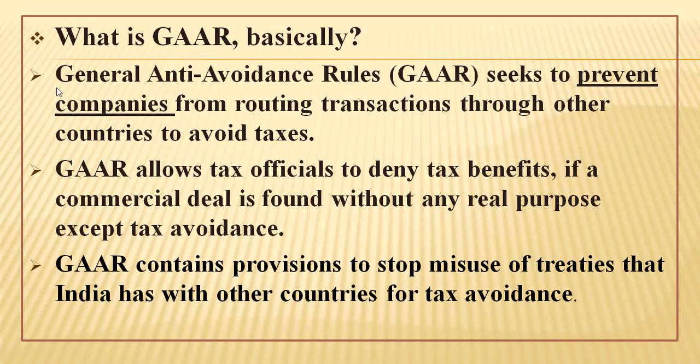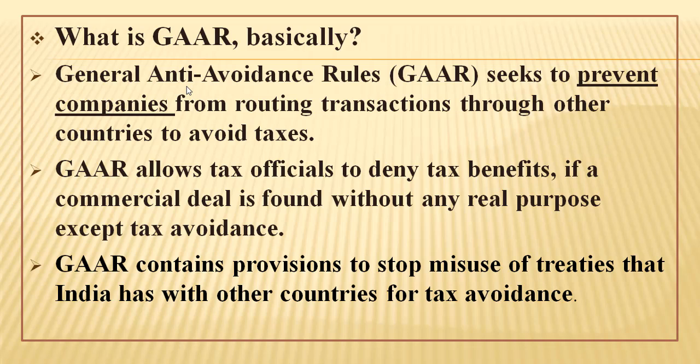See friends, let's look at this term word by word. General anti-avoidance rules. When we say anti-avoidance rules, the word anti here means that these rules prevent companies from avoiding the tax, the legitimate tax on the income that they have earned in India. And this income is basically the capital gains that they have earned in India. When they wind up their business, when they go from one country to another, bag and baggage, they earn a certain amount of capital profit, the long-term profit, the short-term profit. So we are here targeting that capital profit only.